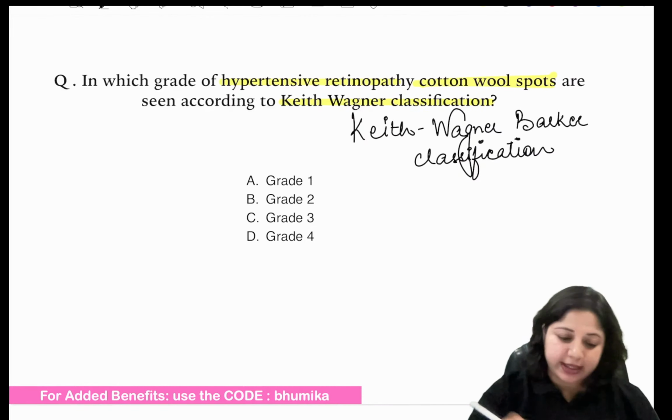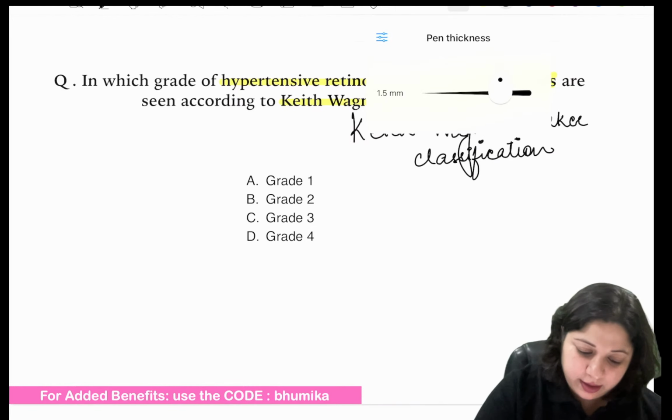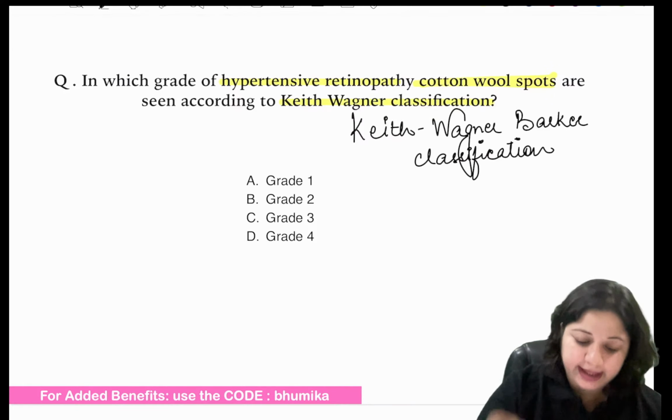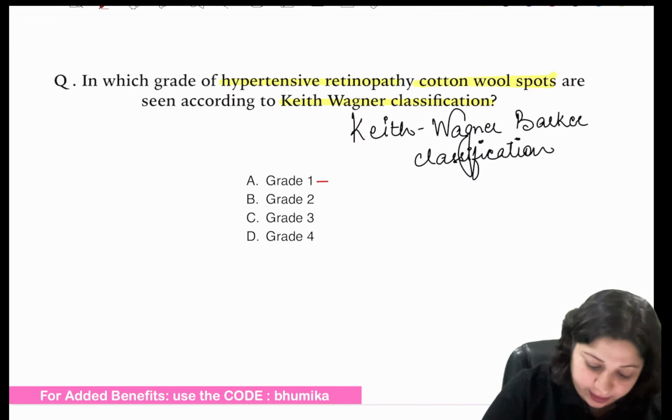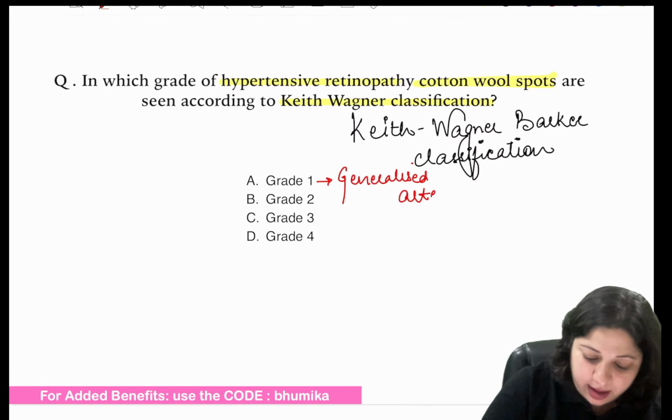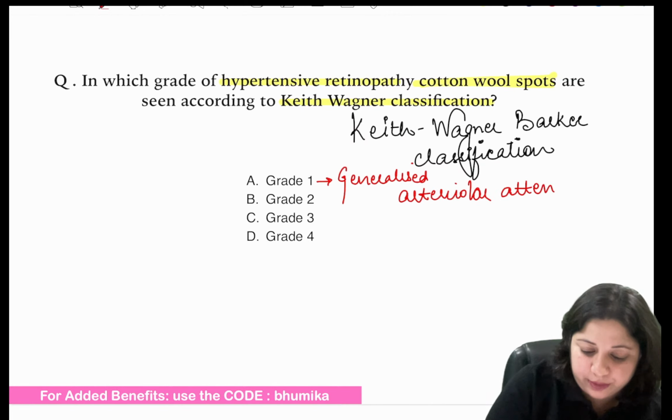So now tell me, what is the grading? When we talk of grade 1, we talk of generalized arteriolar attenuation.